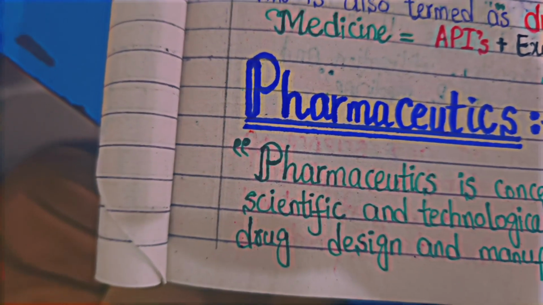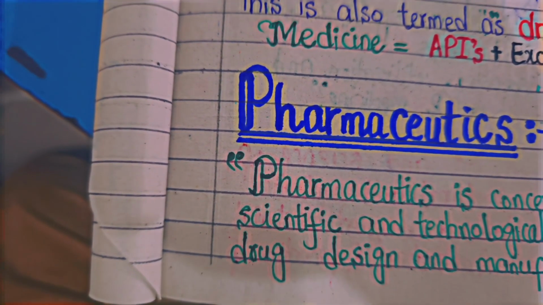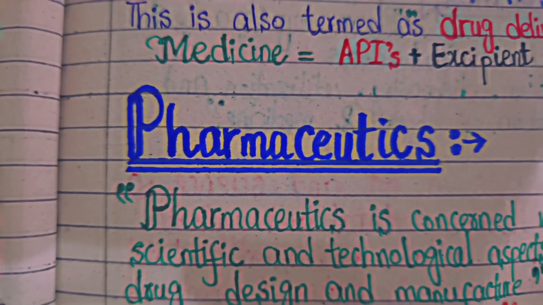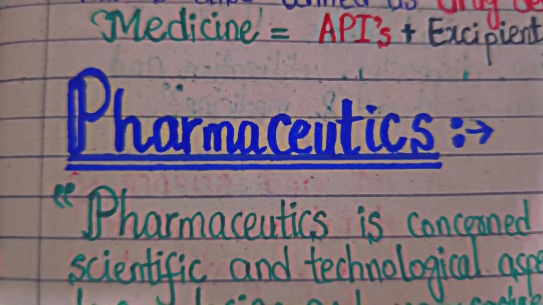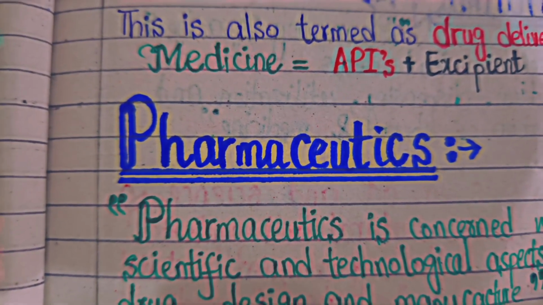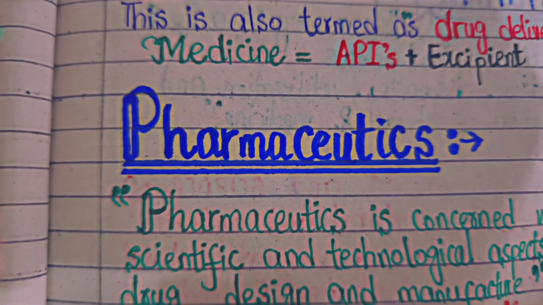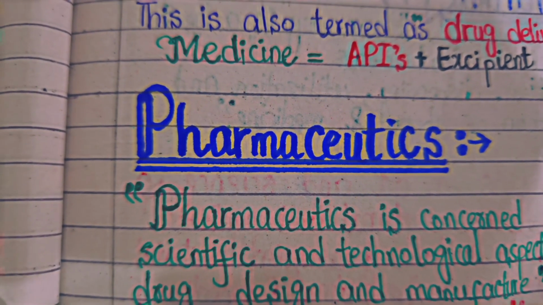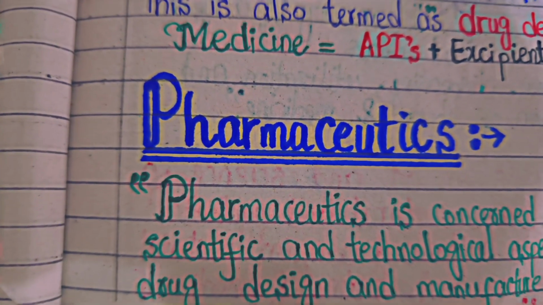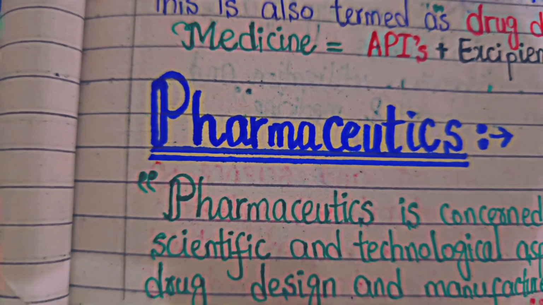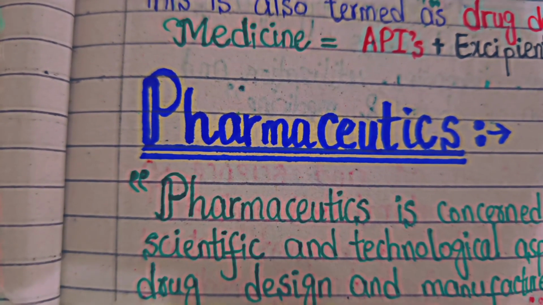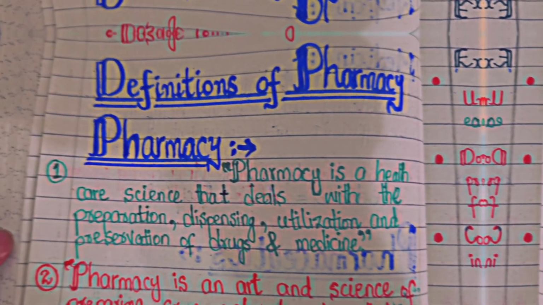So these steps it does not involve. Basically, pharmaceutics is referred to as the dosage form. So this is basically the field which involves the scientific and the technological aspects. These methods are used and involved to design a drug during its manufacturing. Students, now we come to the definitions of pharmacy.